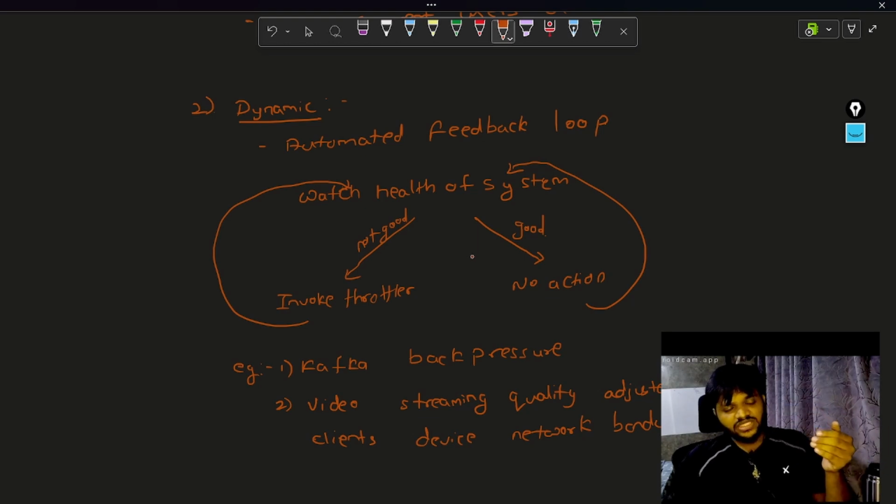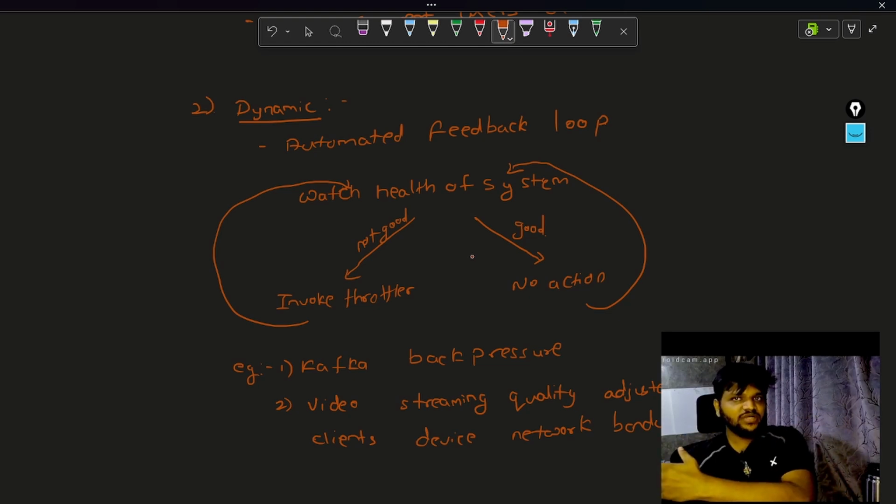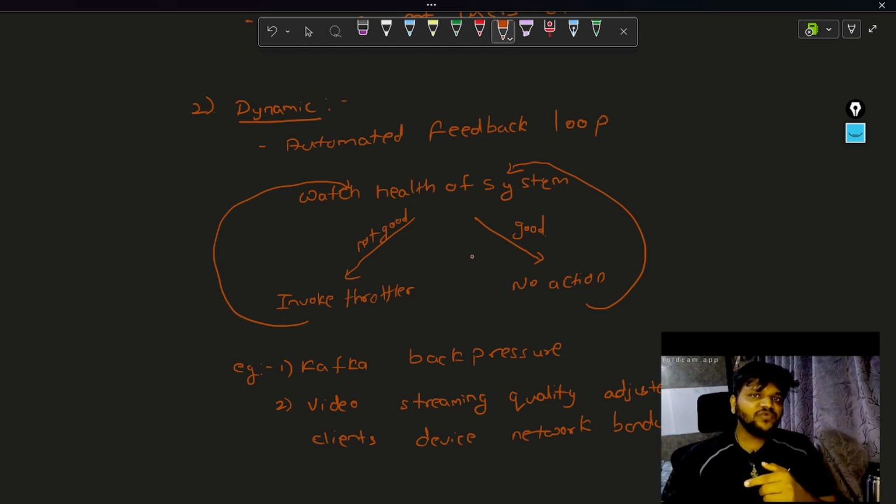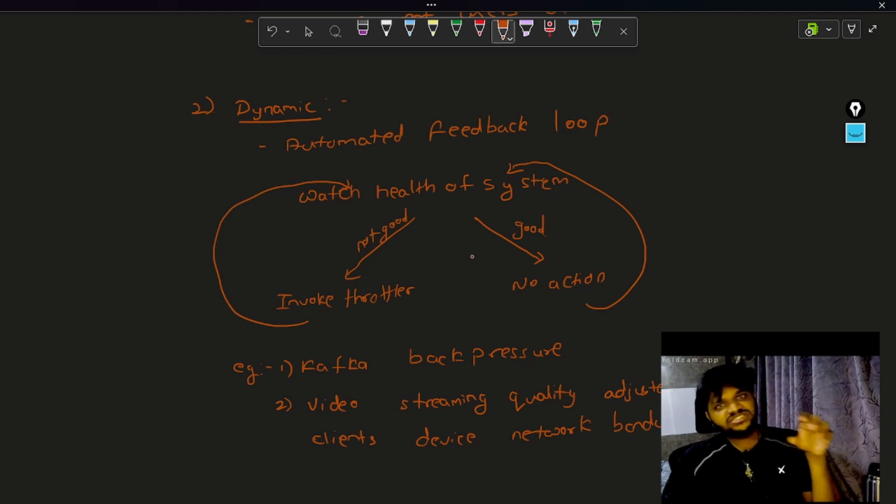It is going to decrease the video quality for the previous 1 lakh users, and it is going to continuously watch and continuously decrease, and this is going to go on until the new server comes up. Then the new 1 lakh requests are transmitted to that new server, where it is watching the health. Now it sees that in the network bandwidth attached to this particular server, it is serving just 1 lakh users and not 2 lakh users.